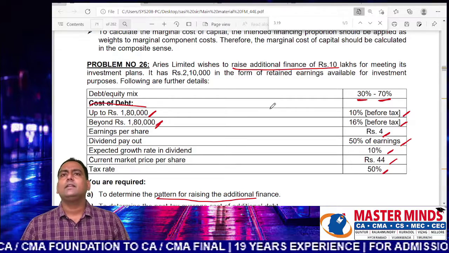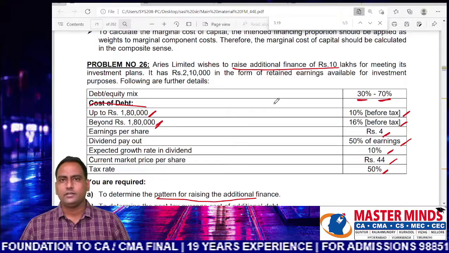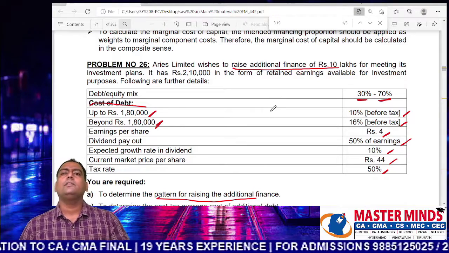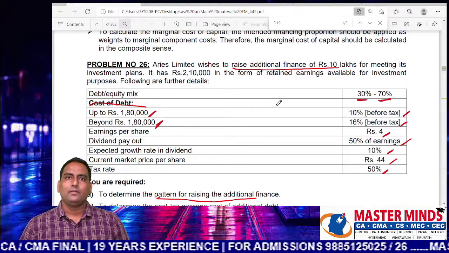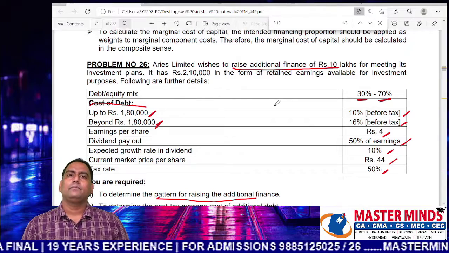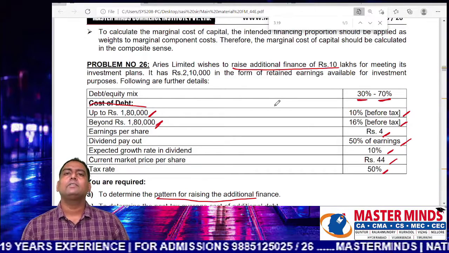In this context there is no financing from the reserves, so you only have the cost of equity. The problem is simple when compared to our problem.